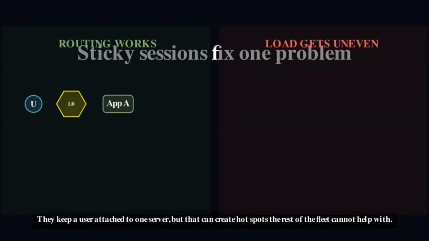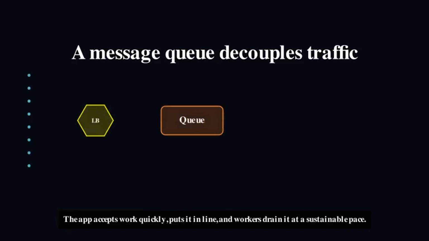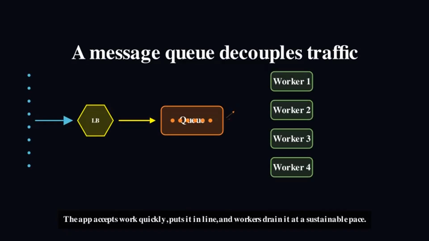One solution is called sticky sessions, routing each user to the same server so their session data stays available. It works. But it creates a new problem. Some servers end up overloaded while others sit idle. The load is unbalanced. The better solution is to add a message queue. Think of it as a first-come, first-served line. Incoming requests don't crash directly into your servers, they wait in an orderly queue. Workers pick them up as they are ready. This decouples the incoming flood from your processing capacity.